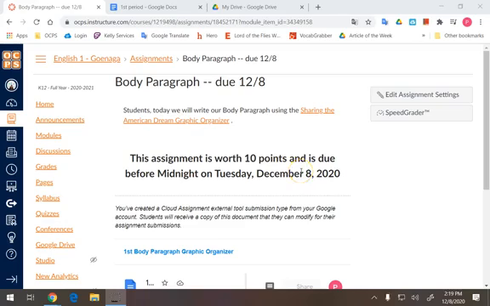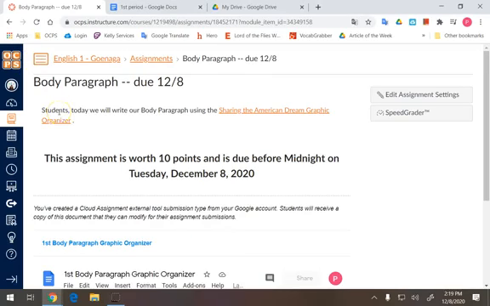So today we're going to do the body paragraph assignment that is due tonight before midnight. So students, today we're going to write our body paragraph using the Sharing the American Dream graphic organizer. This assignment is worth 10 points and is due before midnight on Tuesday, December 8th, 2020.